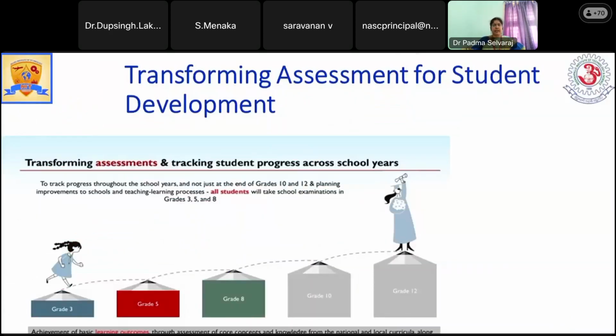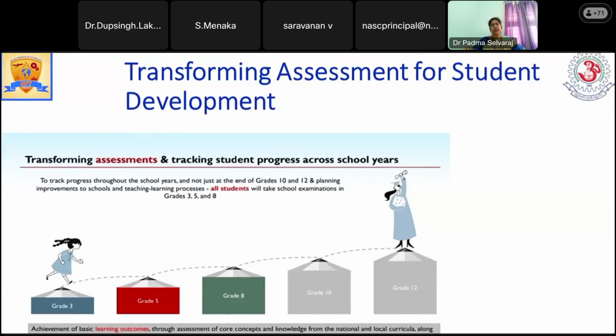And coming to the assessment, we have come across a different method of assessment, but they are not forcing assessment on the students who are coming under NEP 2020. So in grade 3, there will be some assessment in order to identify the nature of the kid, how the development is going, whether the kid requires some special attention, or the normal thing is going on. So for that, the assessment will be there.